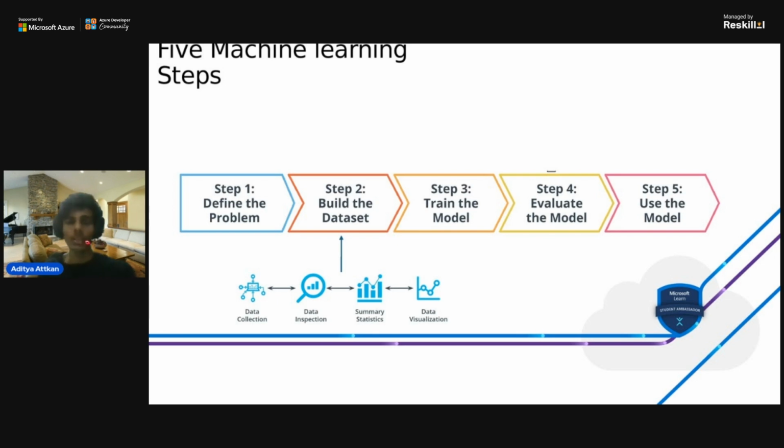Step 3, we train the model. Now we have the training data. We will use that training data and some training models, put them into a model evaluation model, and process the data repeatedly. Machine learning is a repetitive, iterative process.